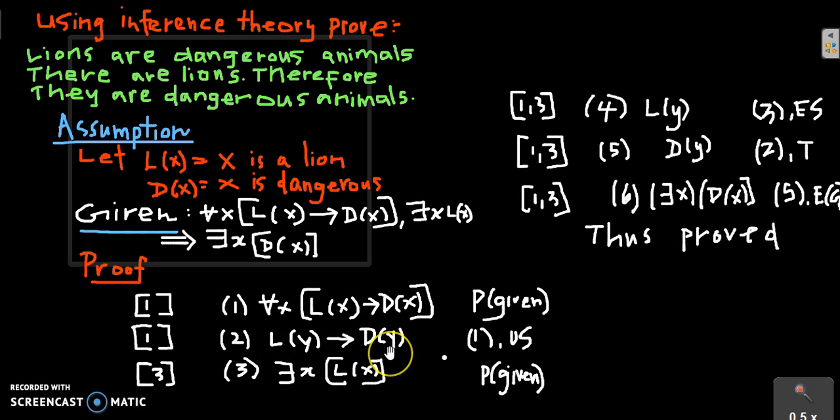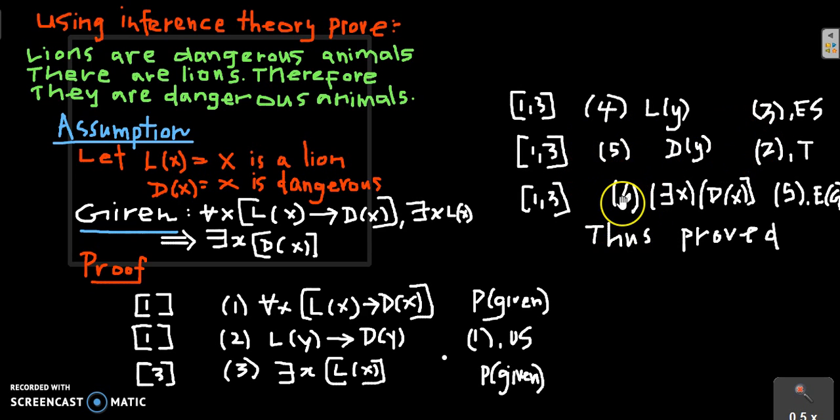That is called the tautology we are using there. So if L of y implies D of y, D of y exists. Right. This is step number 5.